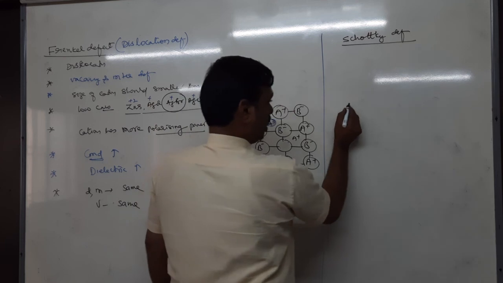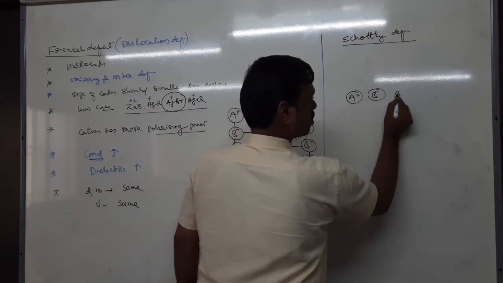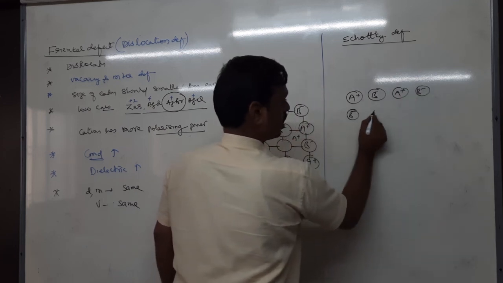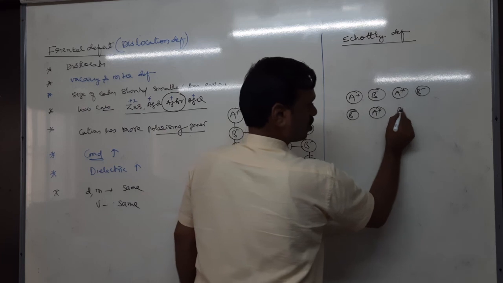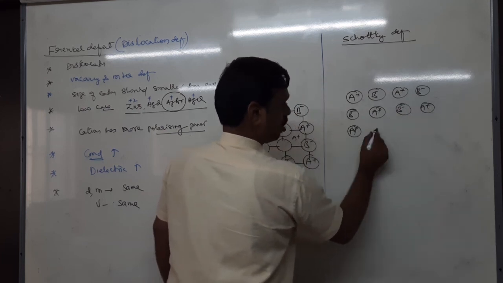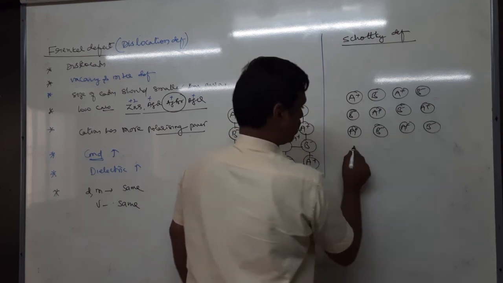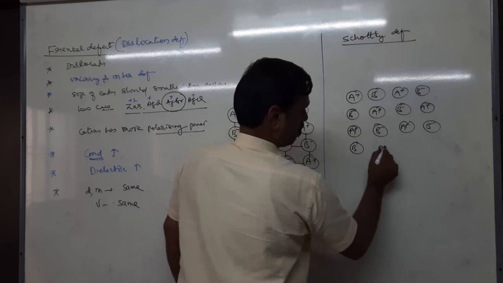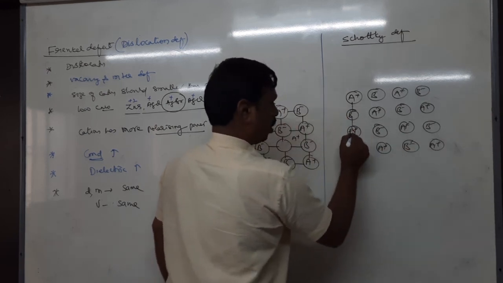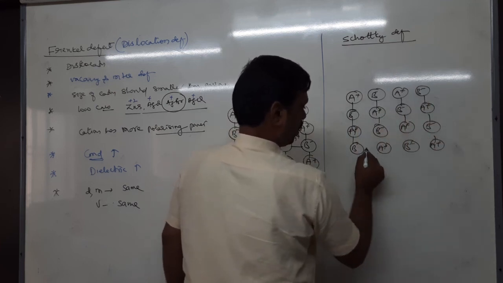Schottky defect. In Schottky defect, let us take A plus cation, B minus anion, alternating in the lattice. This is a perfect solid, it has no defect.